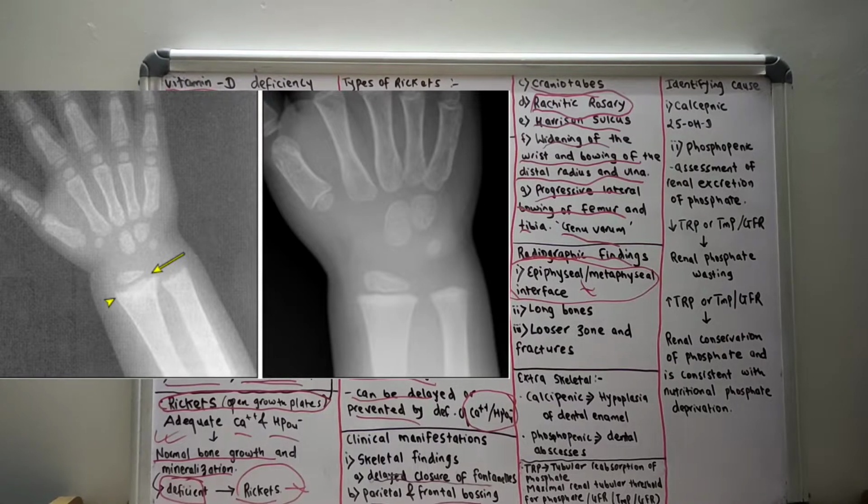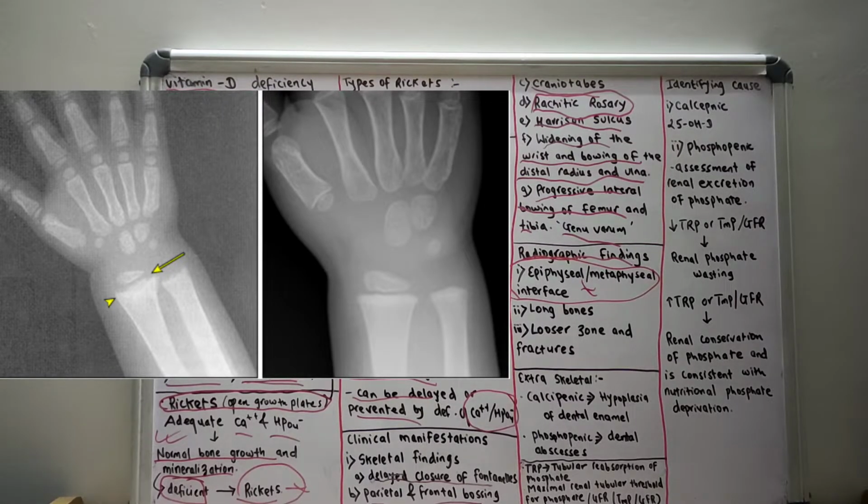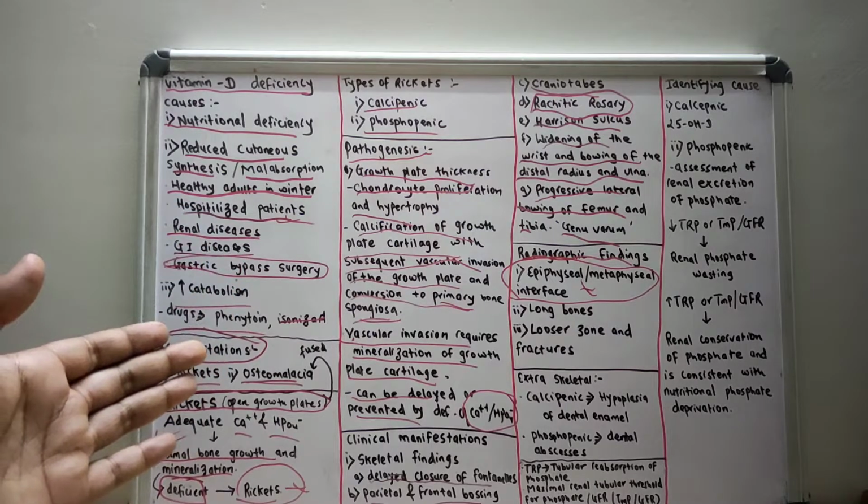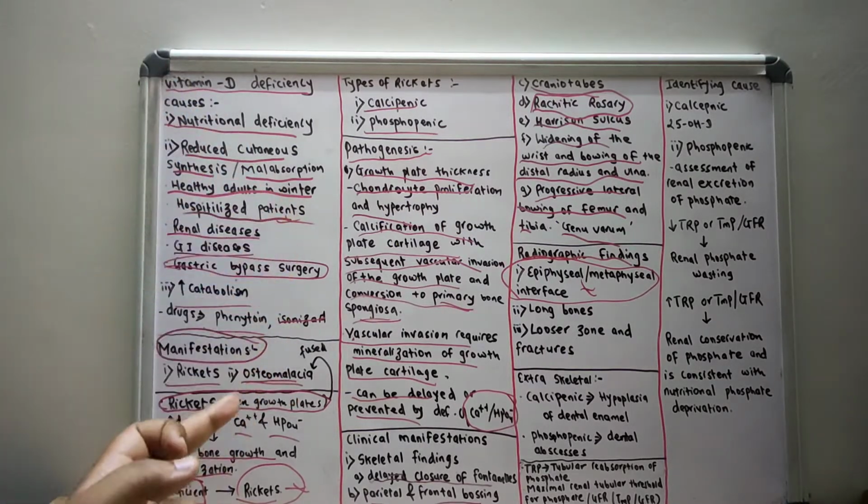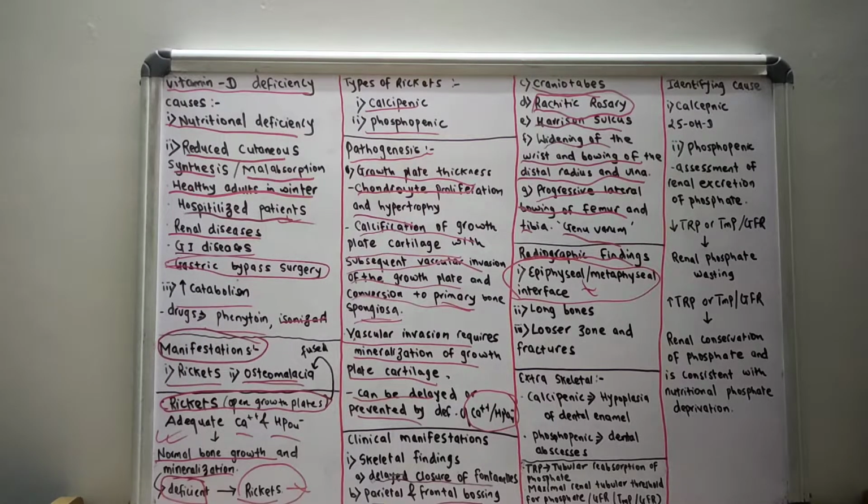So you should note the widening, cupping and fraying of the distal radius, which is shown by the arrowhead, and the ulnar metaphysis, with an associated increase in thickness of the growth plate, that is shown by the arrow. These changes are a consequence of the disordered endochondral growth. How is the endochondral growth disordered? I already showed you that there is lack of vascular invasion. But in the next picture you can see the normal radiograph of the hand of a healthy child, that is, without rickets.